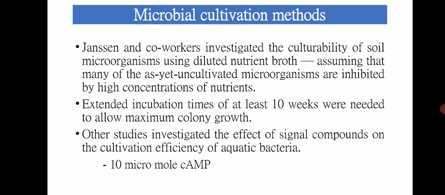It would be feasible to cultivate bacteria that belong to some of the as yet uncultured groups. So basically, in short, diluted nutrients are favorable as compared to concentrated nutrients.